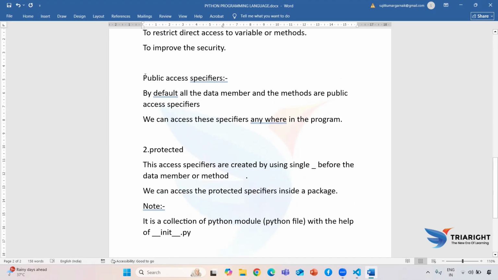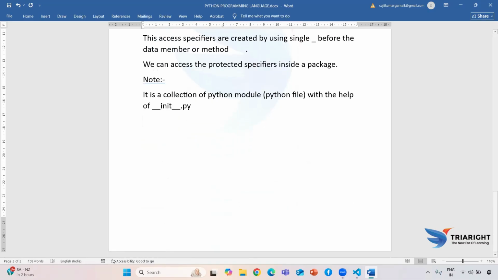So now we have already completed our public access specifier and protected access specifier. The last access specifier is the private access specifier. What is a private access specifier? First we will understand it through an example, the same Instagram example. The next type of account is private accounts. If I follow, only when they accept your follow request can you see their photos and videos. Otherwise, you cannot see their photos, videos, and even stories.